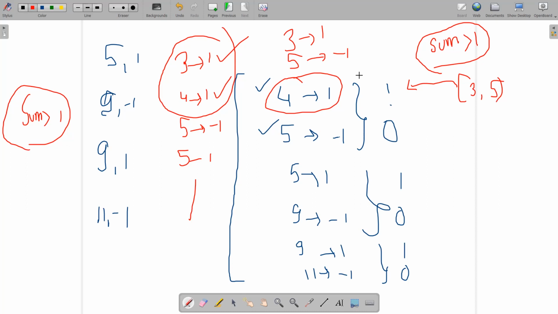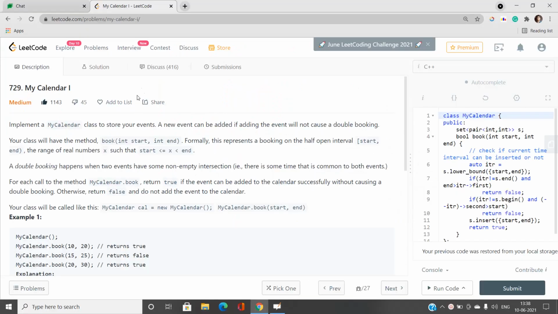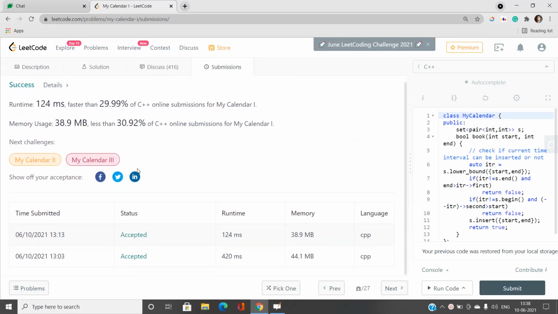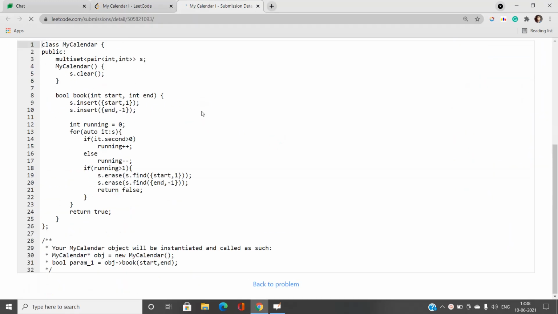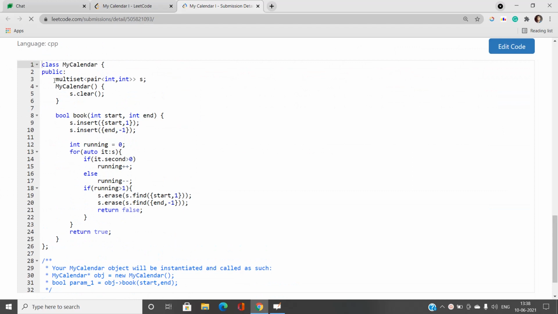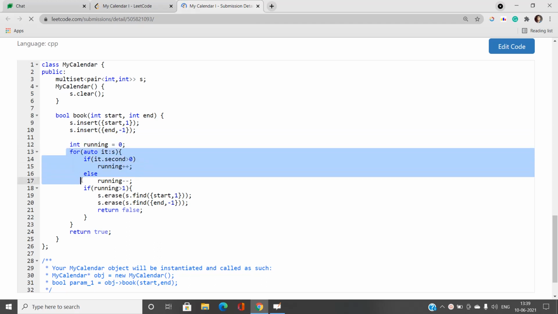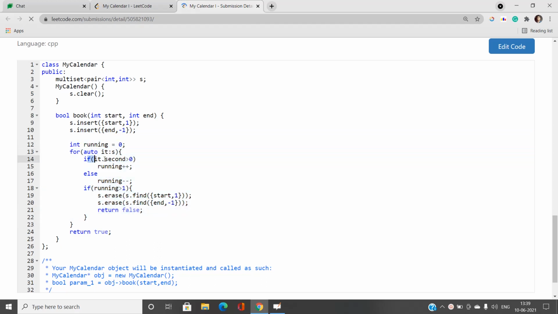I think this does not have good complexity. You can see it has a runtime of 420 ms, and the time complexity goes like O of n square. What I'm doing is maintaining a multiset and inserting start and end with a running prefix sum, iterating in this multiset, and if it is positive, increment the running sum, otherwise decrement it. If running whenever becomes greater than 1, I need to erase that entry from this multiset and return false, otherwise return true. This is one of the methods, but I don't think it is a cool method.